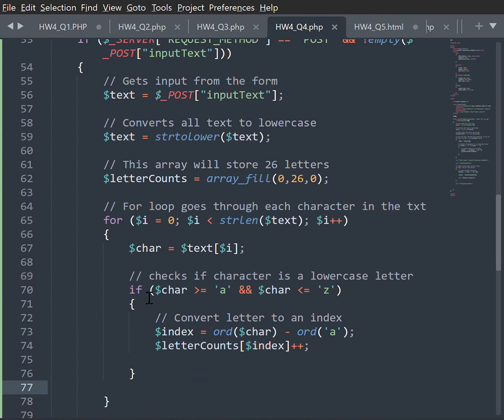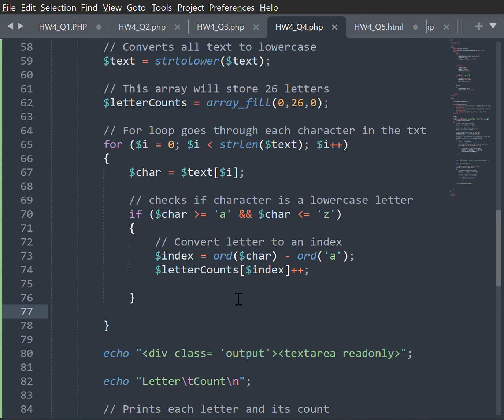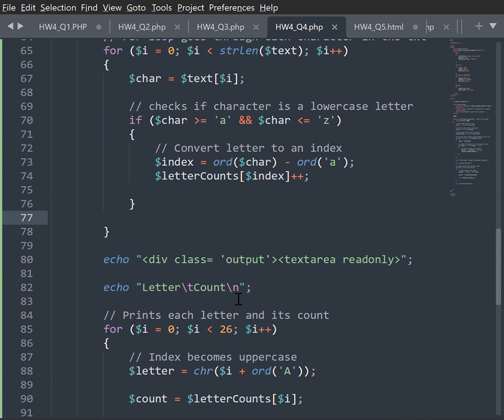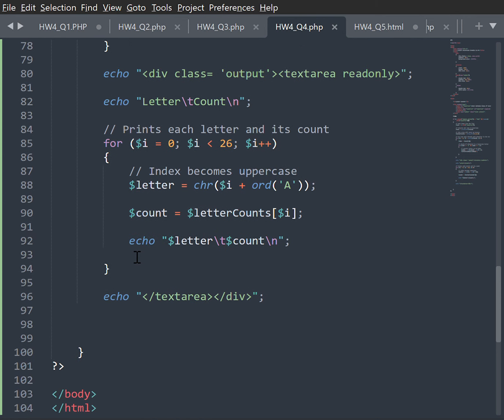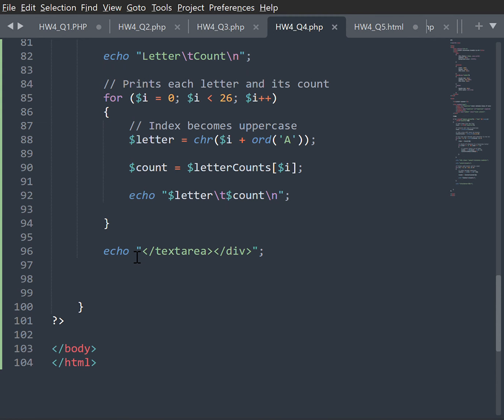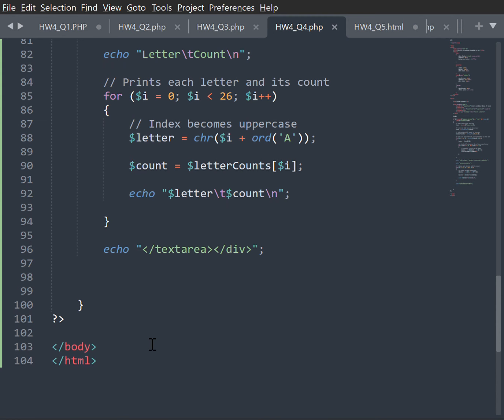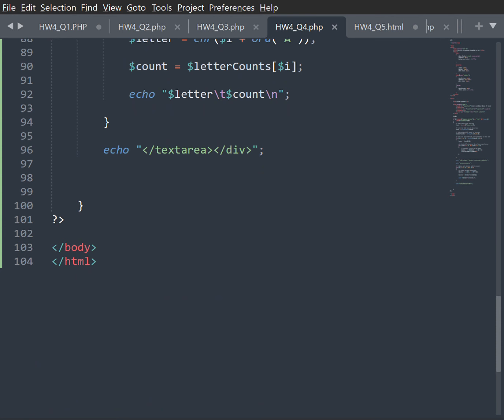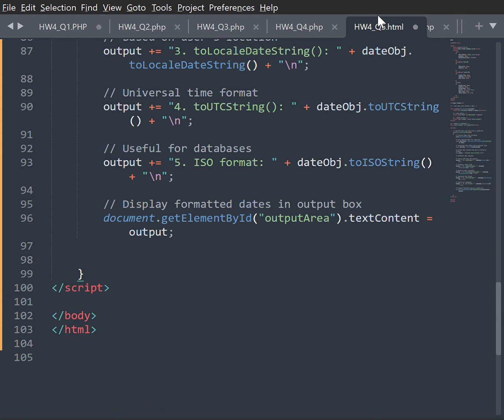The for loop goes through each character in the text, and it checks to see if the character is a lowercase letter and converts the letter to an index. So letter to number to classify how many of each letter is in the word. In return, it reprints each letter and its count. Index becomes uppercase, and it will show in the output box.